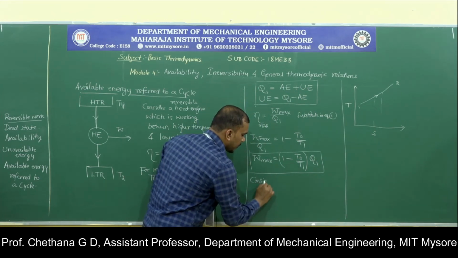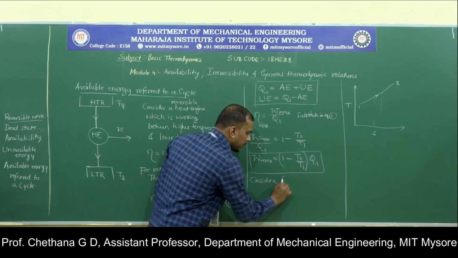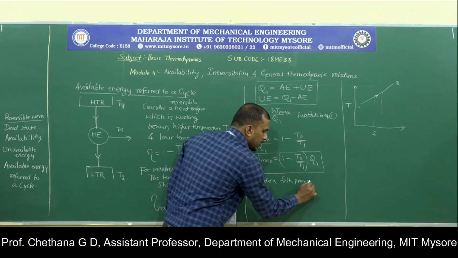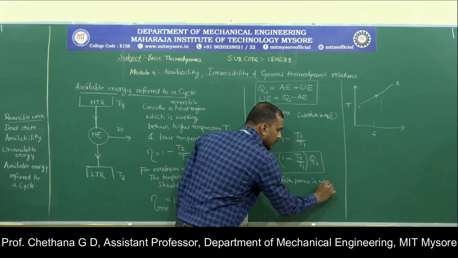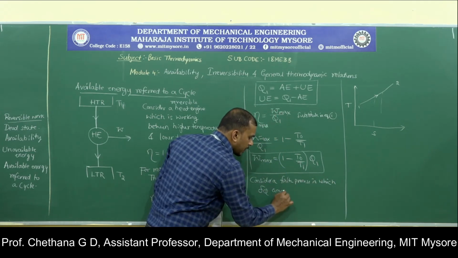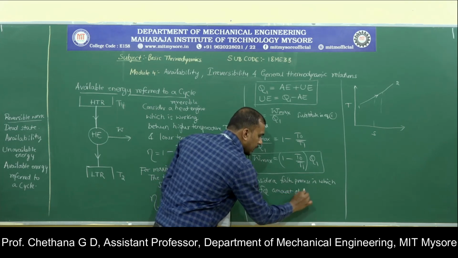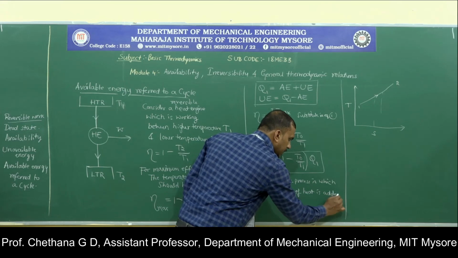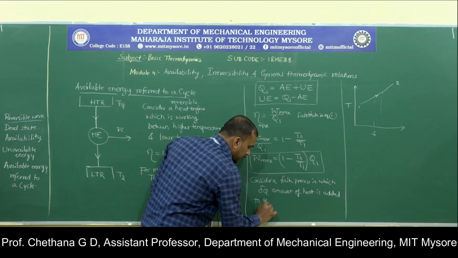Consider a finite process in which delta Q amount of heat is added to the system.